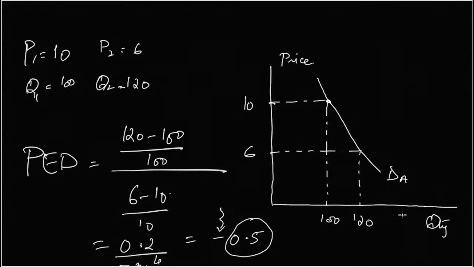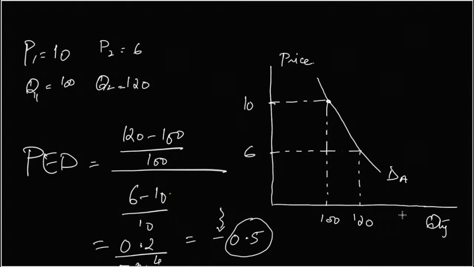It appears from the graph as well, because the more vertical the demand curve, the more inelastic it is, we know. Another thing we'll learn later on: for straight lines we have this thing in our mind that the gradient is always the same.